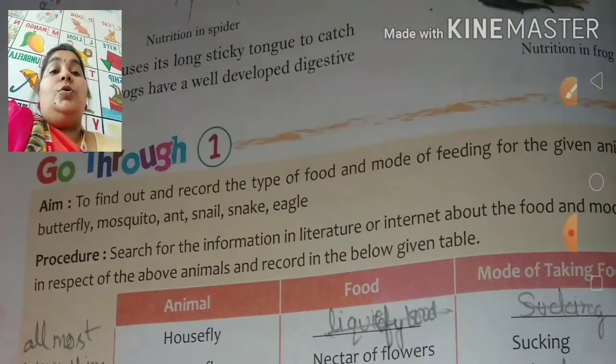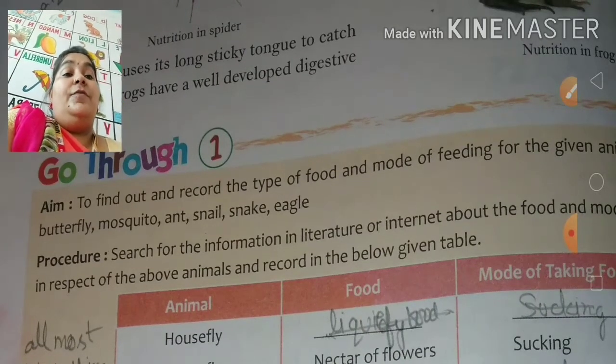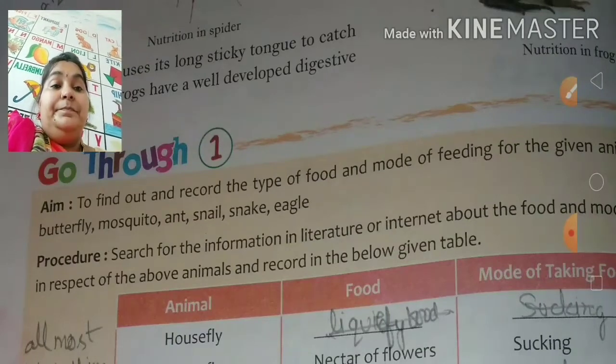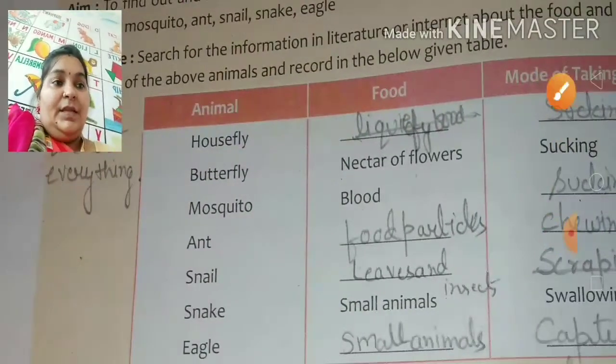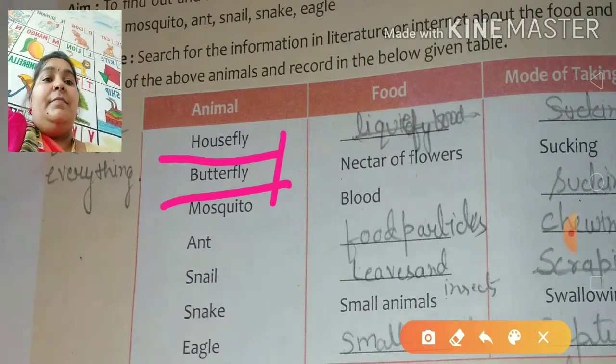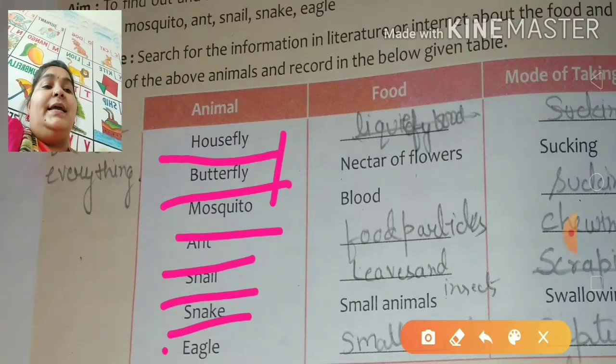So the first exercise is to find out and record the type of food and mode of feeding for the given animals. See, in this table some animals have been given: housefly, butterfly, mosquito, ant, snail, snake, eagle.